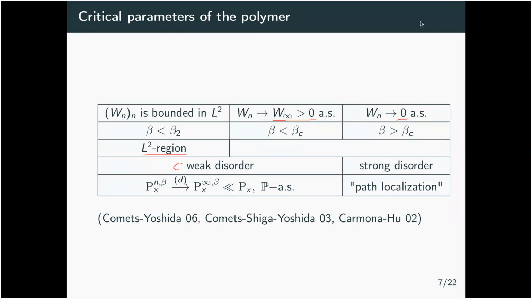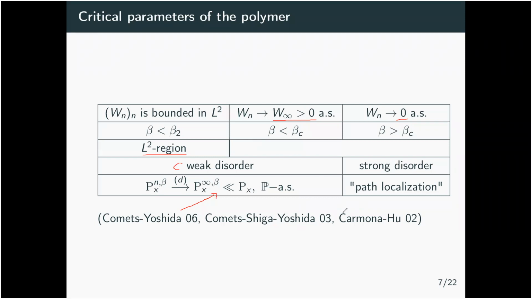What has been shown by Comets and Yoshida is the following property, which holds in the whole weak disorder region: the measure, almost surely on the environment, converges weakly to a limiting measure which is absolutely continuous with respect to the original measure.